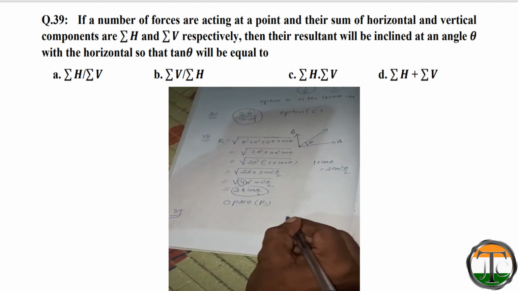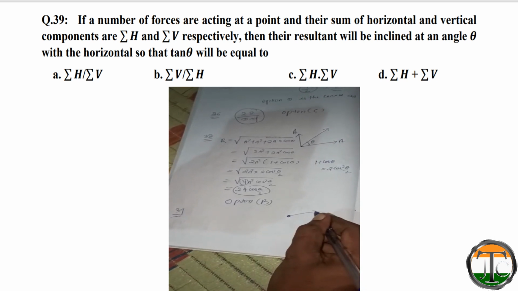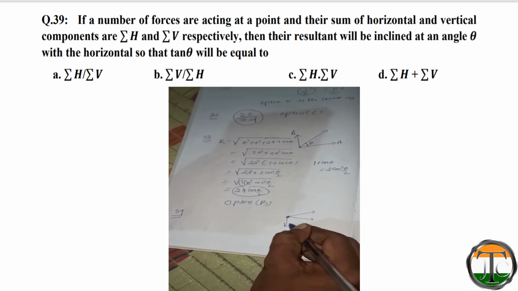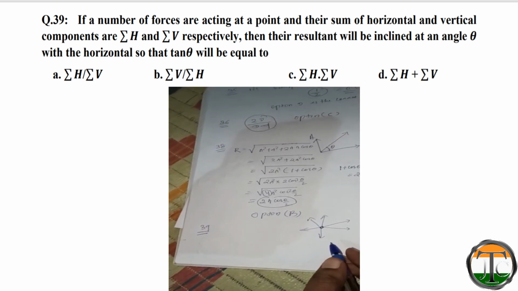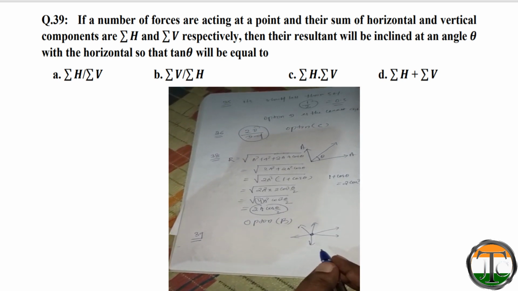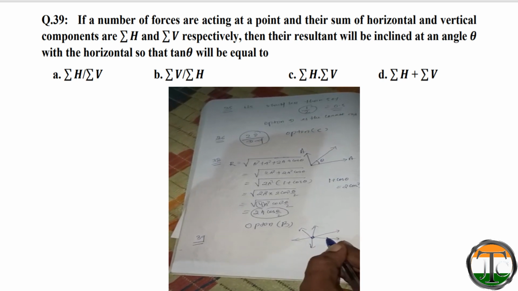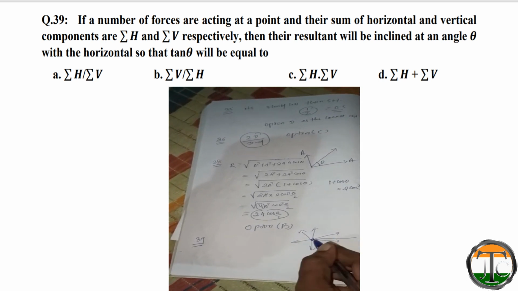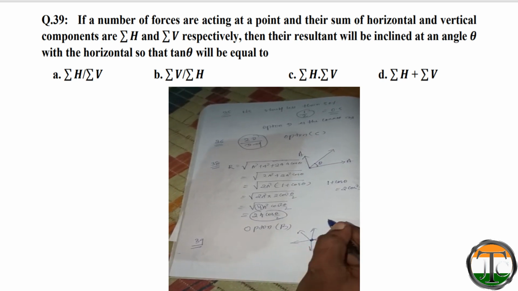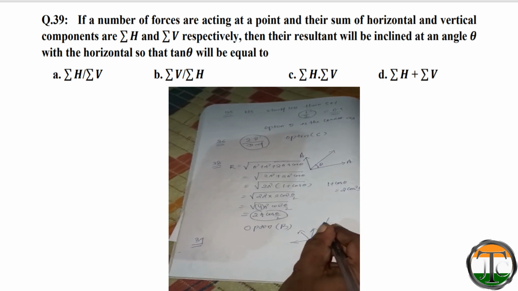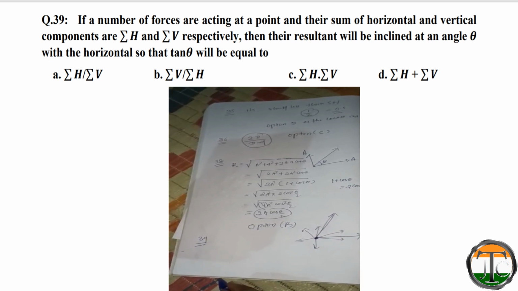So this is the point where different forces are acting. When we calculate the horizontal and vertical components of these forces, for example, this is the resultant along the horizontal direction, and this is the resultant along the vertical direction.